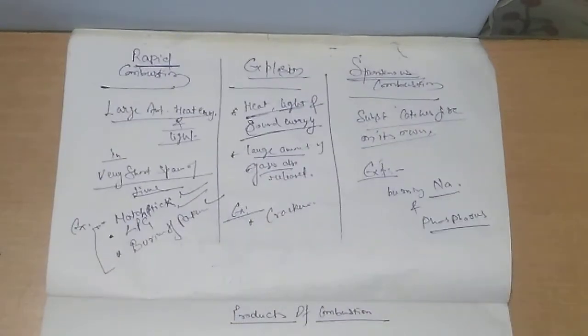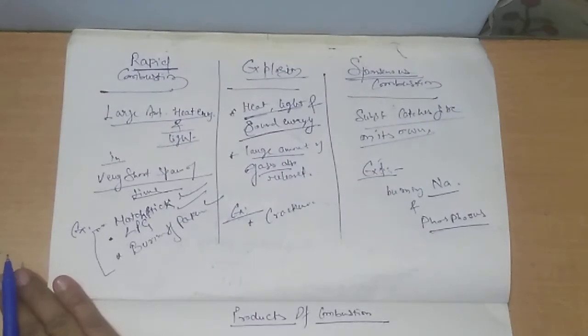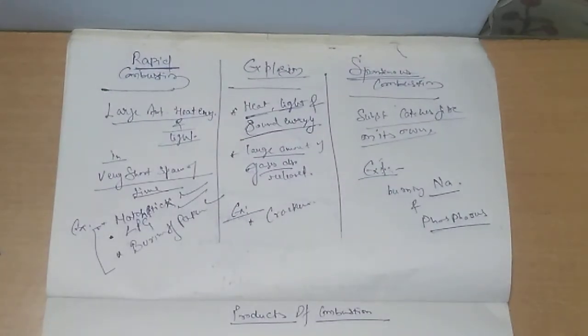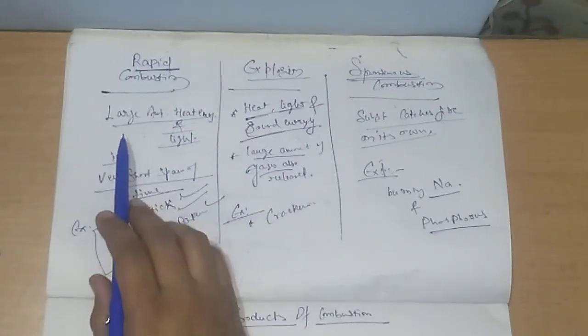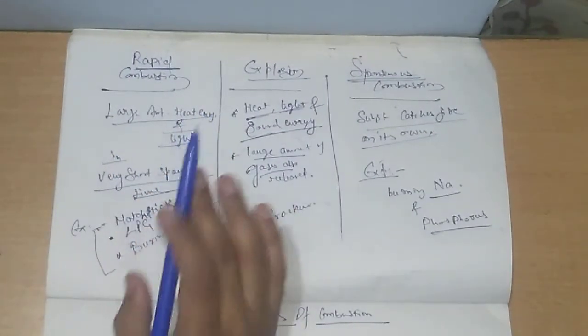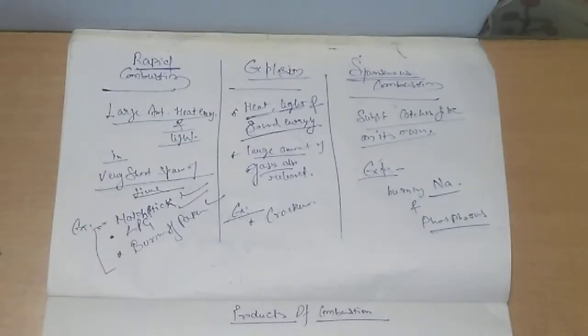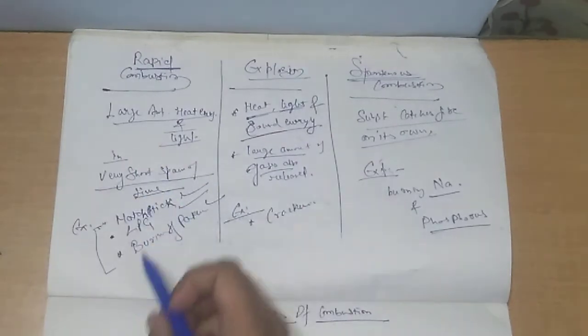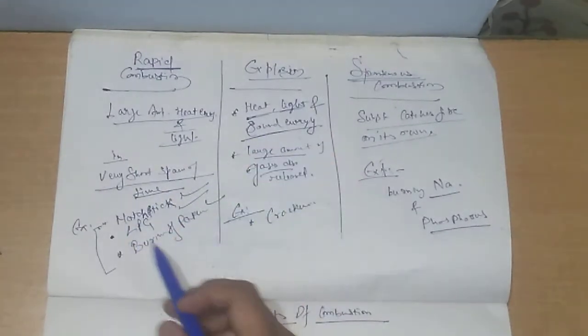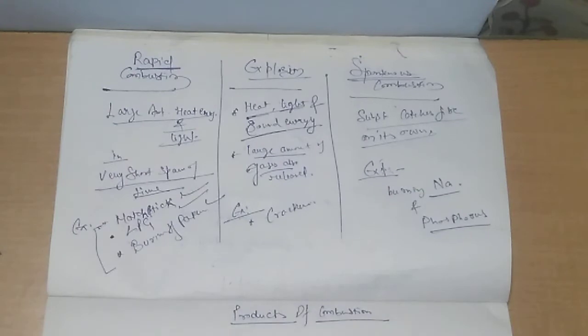Yesterday we discussed different types of combustion, that is rapid combustion, explosion and spontaneous combustion. Let me give you a quick recap of the topics which we discussed yesterday. Number 1 is rapid combustion. In rapid combustion, a large amount of heat energy and light energy is produced in a very short span of time. That's why we call it rapid. Examples of rapid combustion are burning of matchstick, burning of LPG, and burning of paper as well.